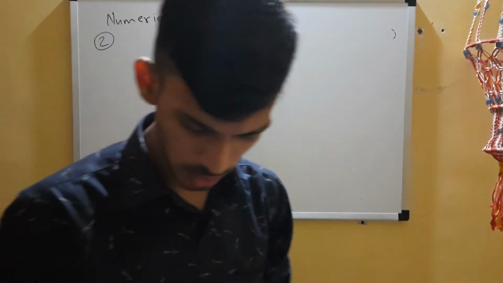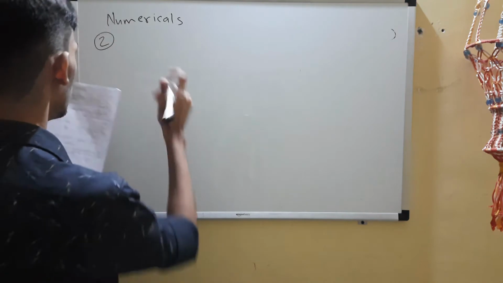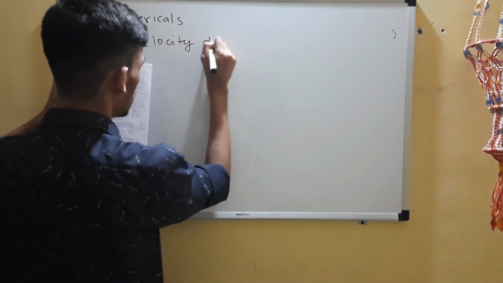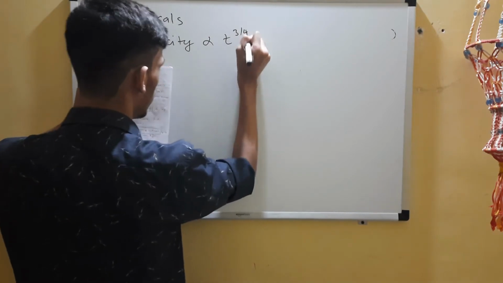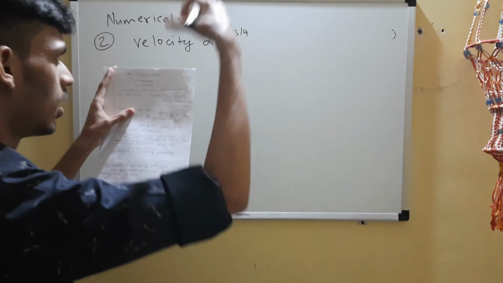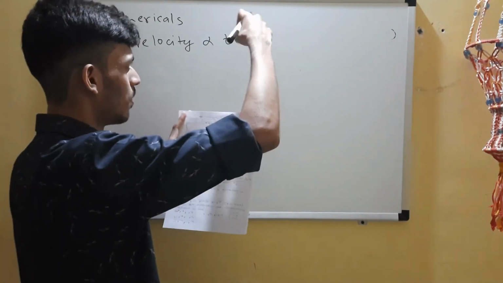Now, velocity of a particle is proportional to t to the power 3 by 4. This t is time. So velocity is proportional to time to the power 3 by 4.